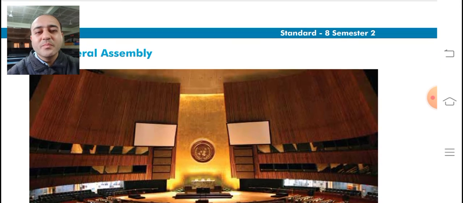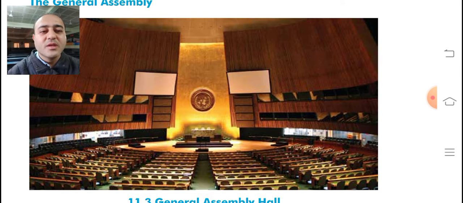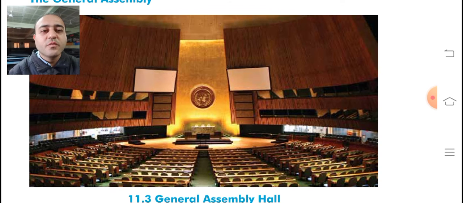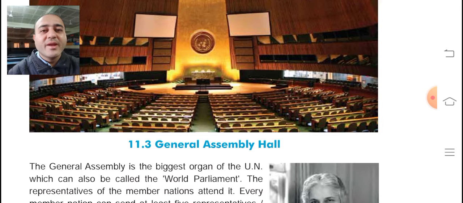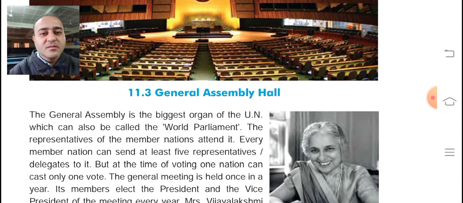You can see the picture over here, so huge, right? This is the General Assembly hall of the United Nations. Such a wonderful hall where the representatives of the member nations meet and try to solve the disputes or problems going on all around the world. How? We'll see that. The General Assembly is the biggest organ of the United Nations, which can also be called the World Parliament.